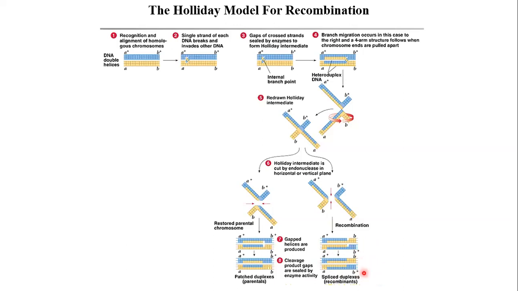It is called recombinant because a new combination of alleles has been formed, and the patch duplex has the parental combination. Now you may have heard of crossovers and non-crossovers. So this can be considered as that event, but it depends on where the exchange takes place and which alleles are in consideration.